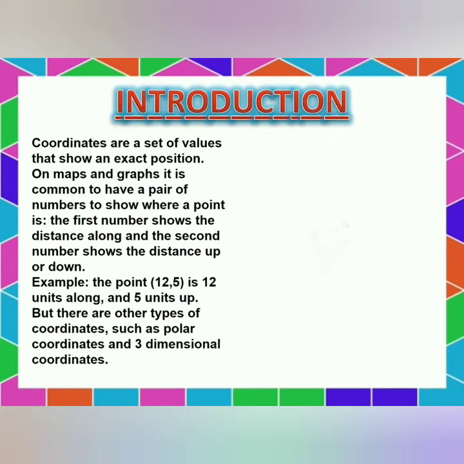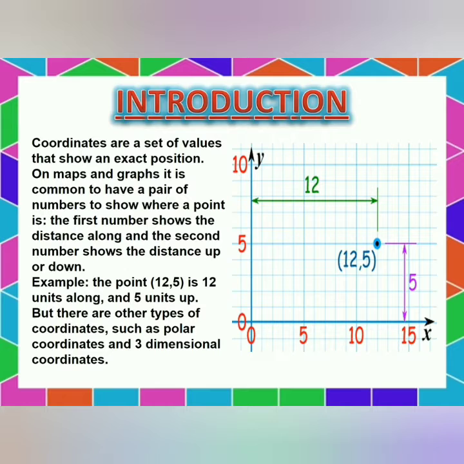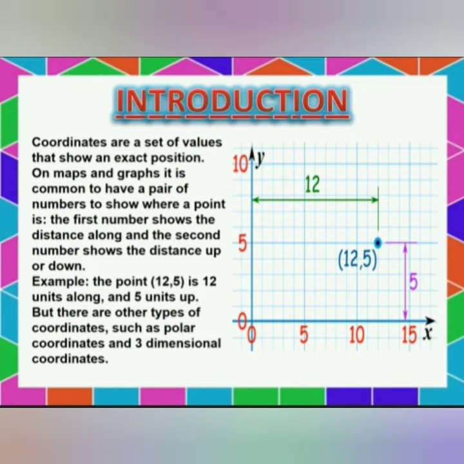Introduction. Coordinates are a set of values that show an exact position. On maps and graphs, it is common to have a pair of numbers to show where a point is. The first number shows the distance along and the second number shows the distance up or down. Example, the point (12, 5) is 12 units along and 5 units up. But there are other types of coordinates such as polar coordinates and three-dimensional coordinates.